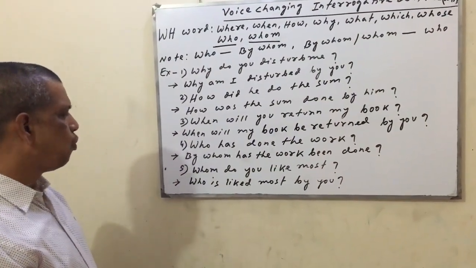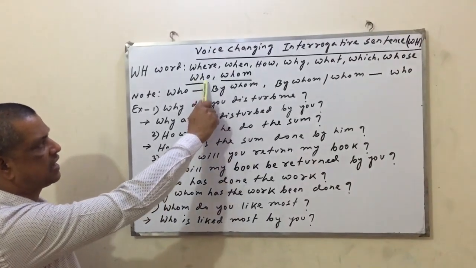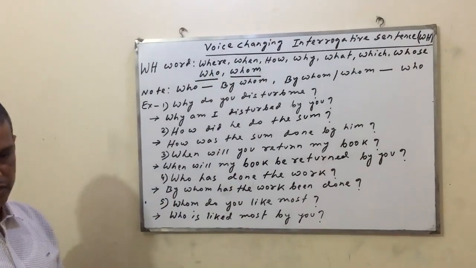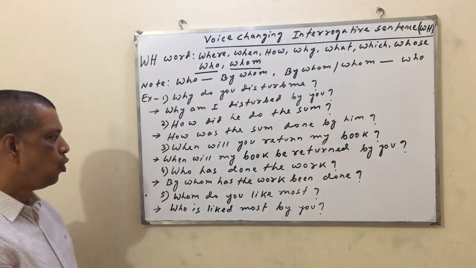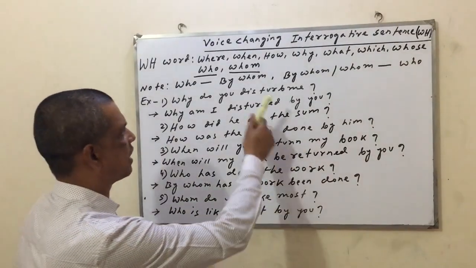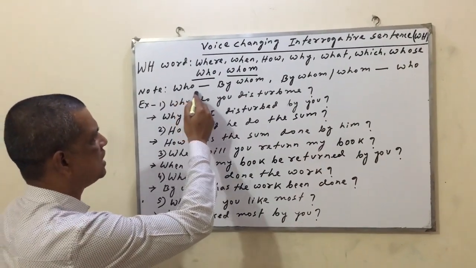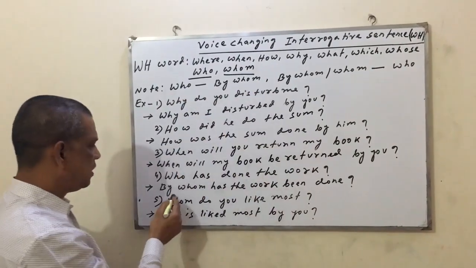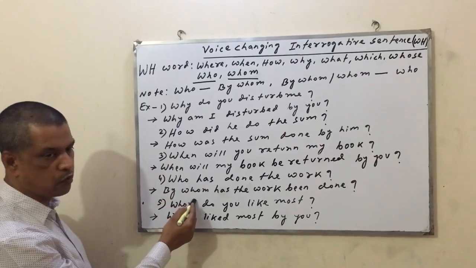Exercise 4, who and whom, those are exceptional that I have marked here. And I have written 2 examples here. Who has done the work? I have written here, if there is who, you have to change it to by whom. So for who I have written by whom.